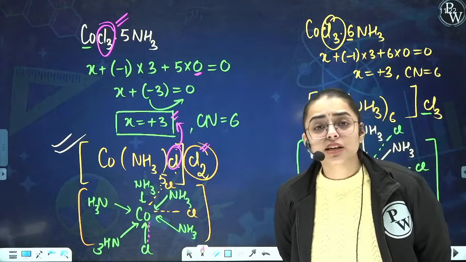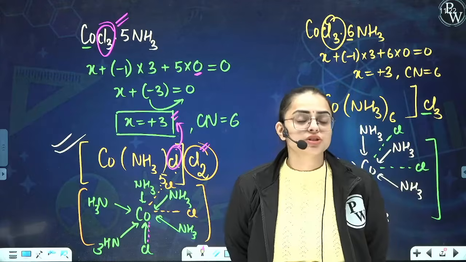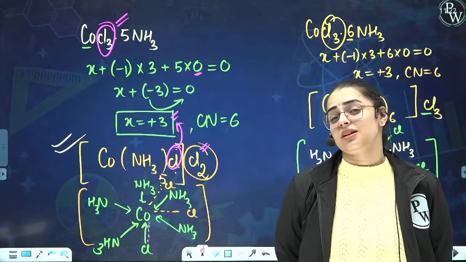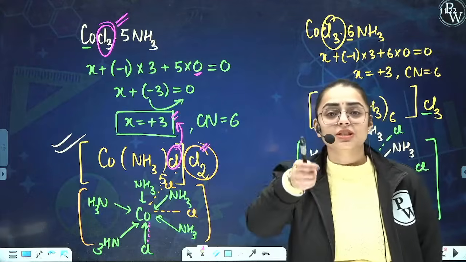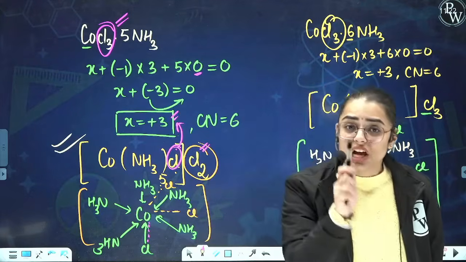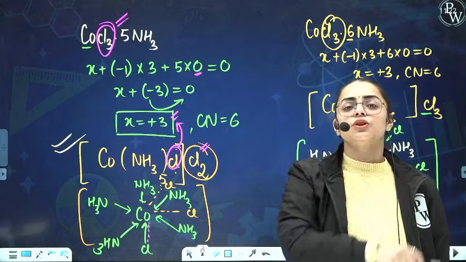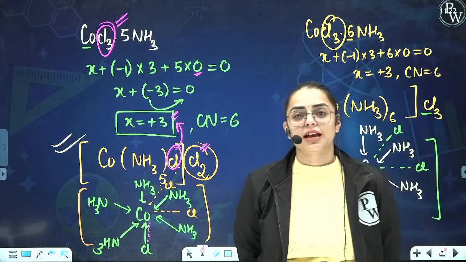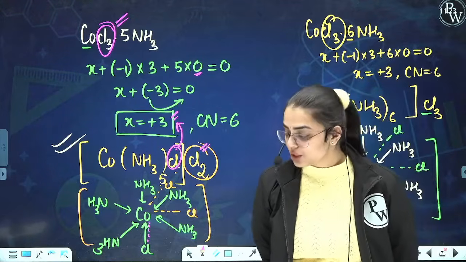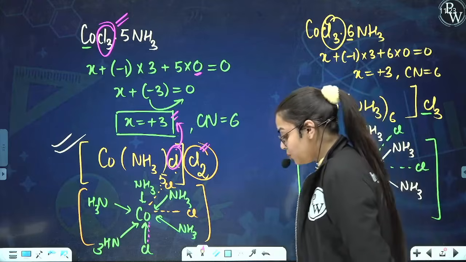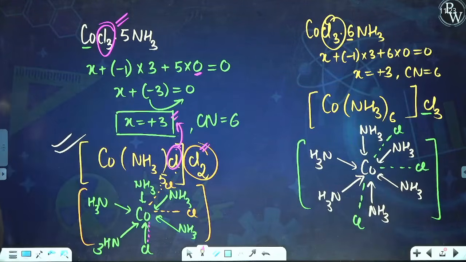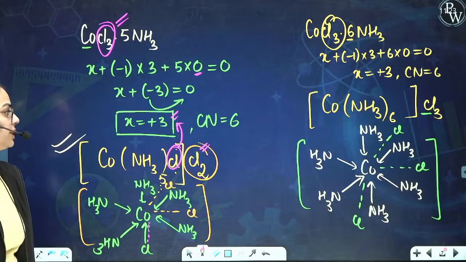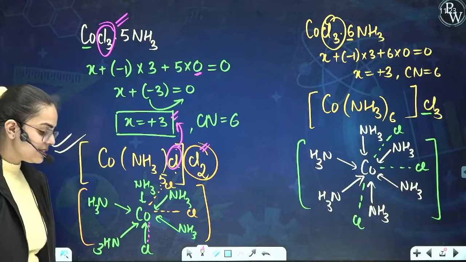Because students, ammonia is not responsible for causing any charge on the central metal atom. Ammonia here holds 0 charge, so it is not responsible, while Cl holds a -1 charge and it is responsible for creating the oxidation state on the central metal atom. Is it clear? I want you all to write it down, students, so that we can move on to the next part. I guess this is clear to you.